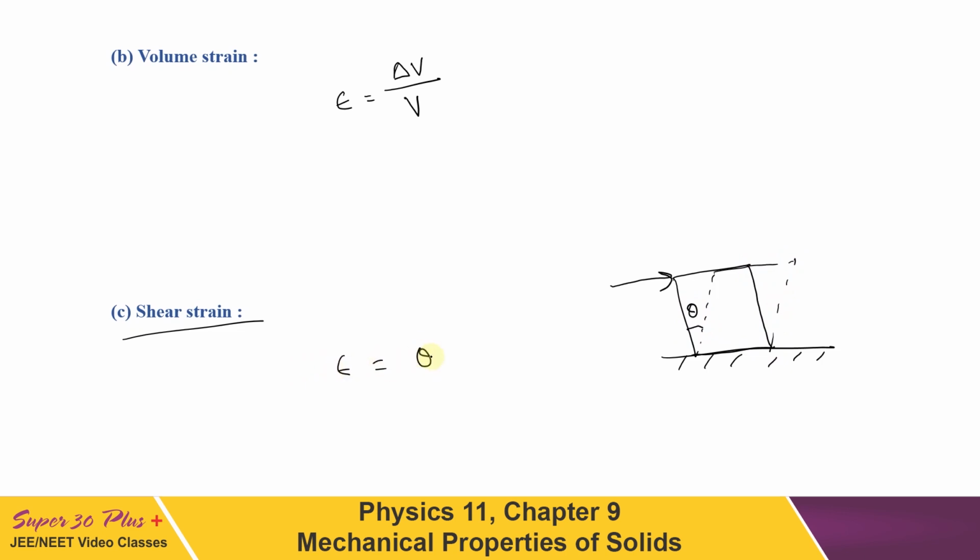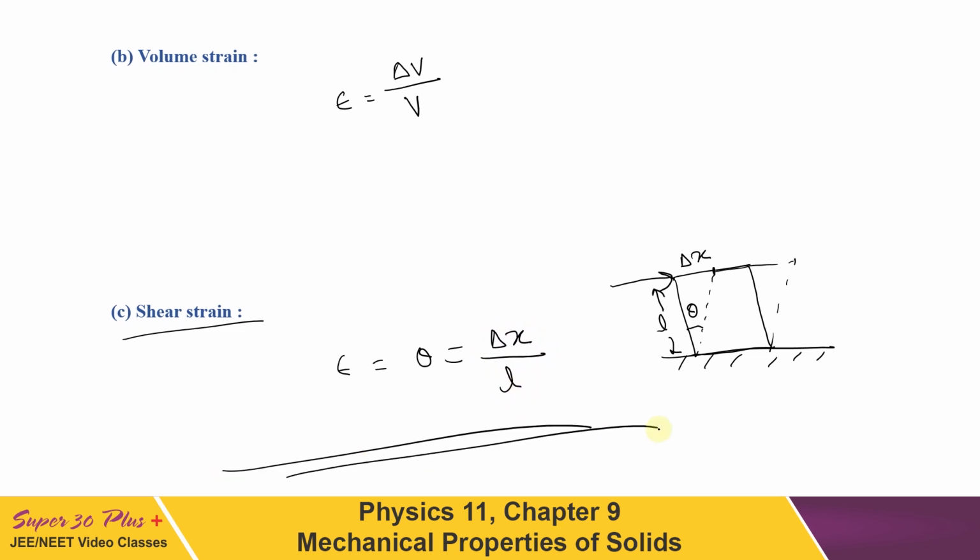And of course this theta, because it is a small theta, can be written as tan theta as well. If by delta x the upper face has been displaced and L is this length, then we can write theta equal to delta x upon L. This is how shear strain is calculated.